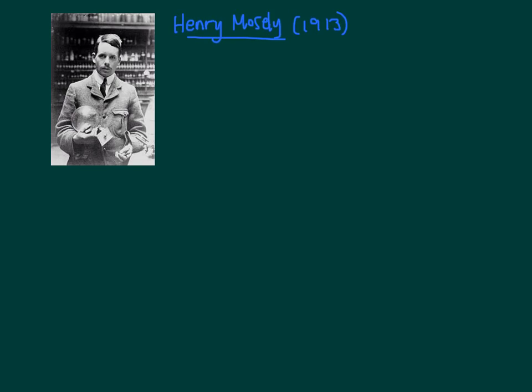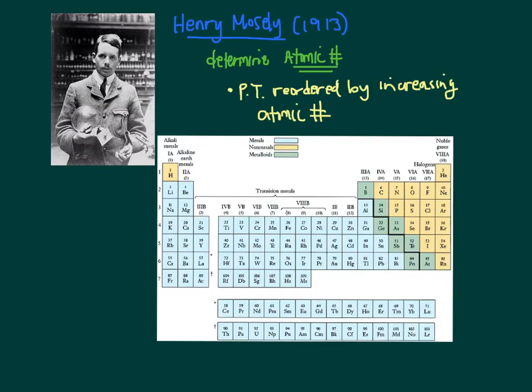Okay, so then in 1913, Henry Moseley was able to use X-ray diffraction to determine the atomic numbers, or the number of protons, of the known elements at that time. And because of that, we were able to further organize the periodic table by increasing atomic number instead of increasing atomic mass. And that ended up looking like this.